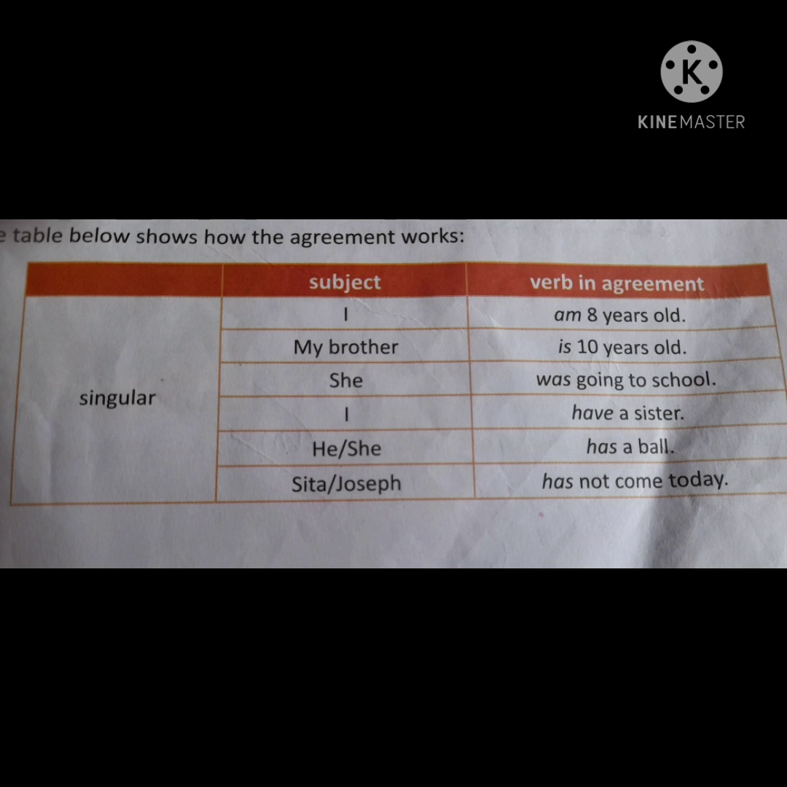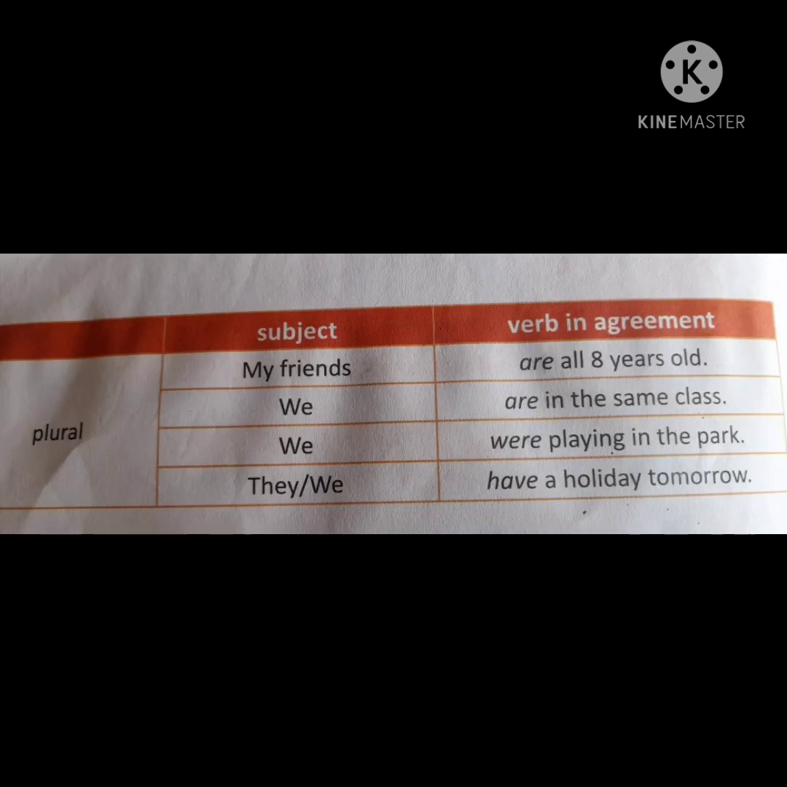Again she is also singular, so here we have used was going to school. The sentence is in past tense. I have a sister. He or she is again singular, so we have used here has, a ball. Sita or Joseph, both are singular, so we have taken here has, not come today.